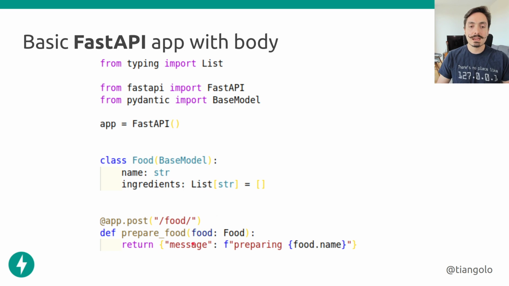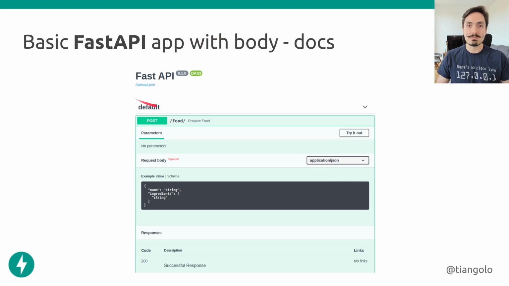We declare that, and then FastAPI will make sure that this parameter will be an instance of this class with the types that we defined here. And then we can use that instance, and it will have the attributes, the fields that we defined, and we can use them internally. Now, if we go to the same documentation site, to the same API docs UI, we will see that now we have this post that we created that will receive things at /food/, and we even have an example generated automatically from the data that we declared.